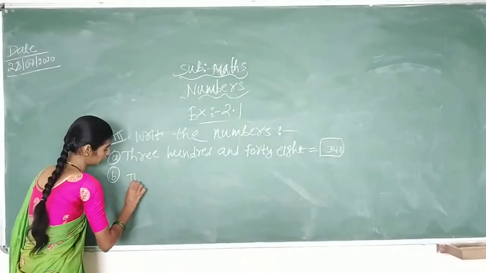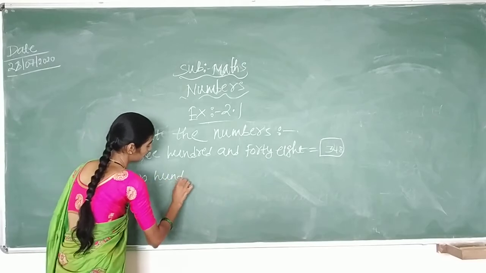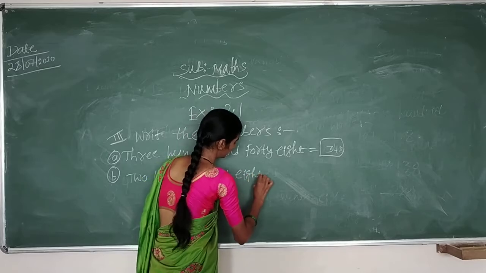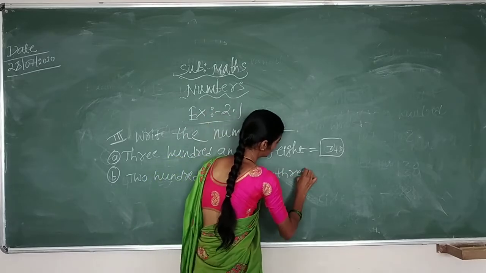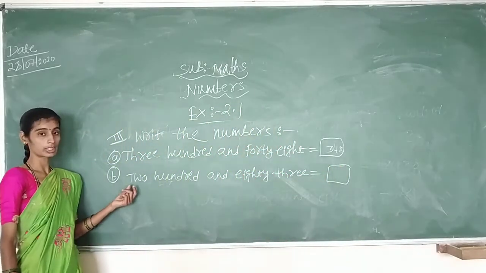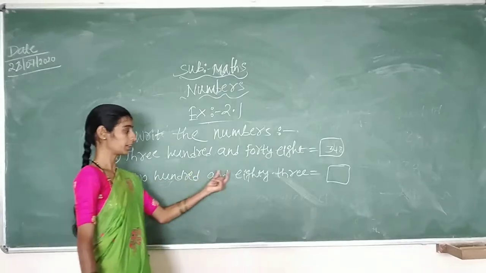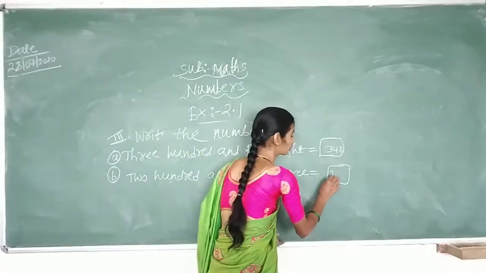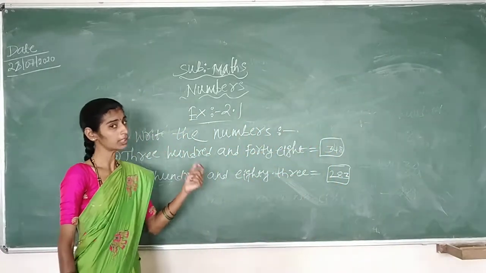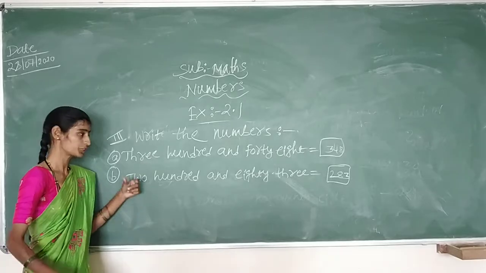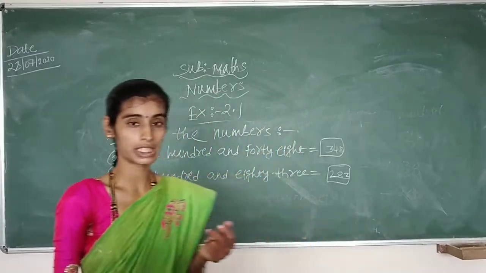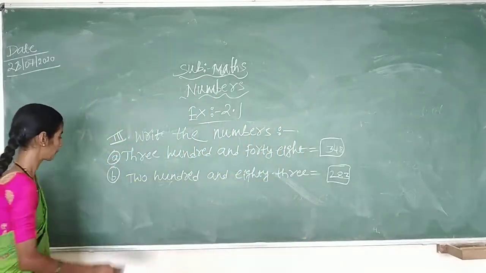283. The second question is two hundred and eighty-three. What will you write, children? Yes. What is the number name? 283. So we read it as 283. Yes, no? Then moving to the C question, it is 500.